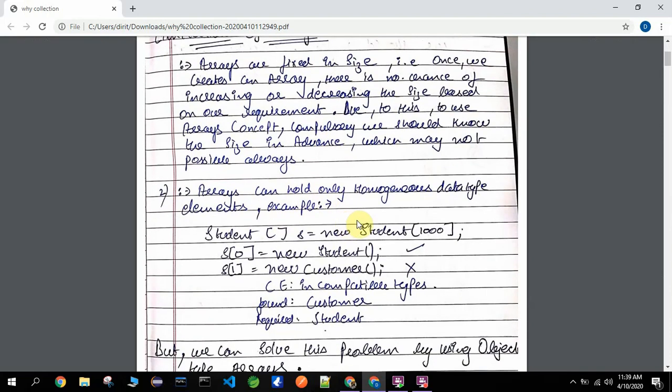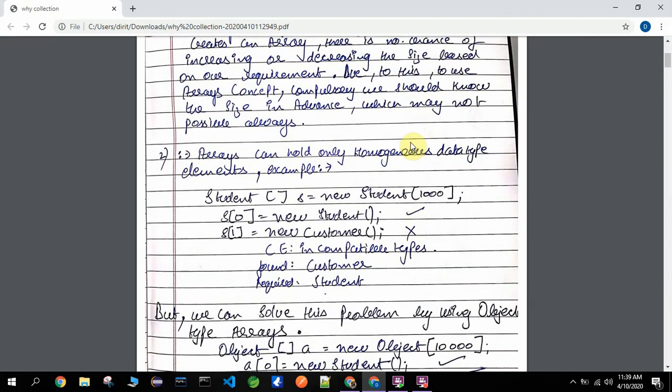Arrays can hold only homogeneous data type elements. Homogeneous means the same data type, like taking the example of integer. If you have declared an array as integer, you have to take all the values in integers. You can't put any string or float. You can't do that. You will get a class cast exception.